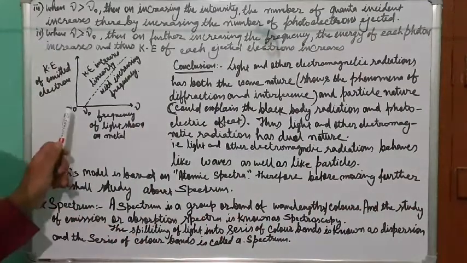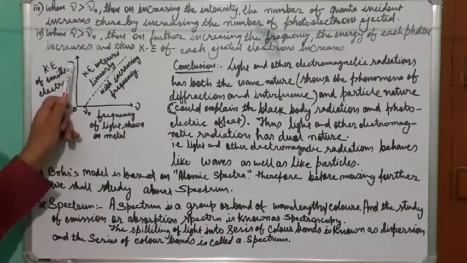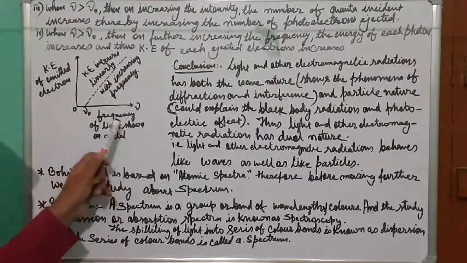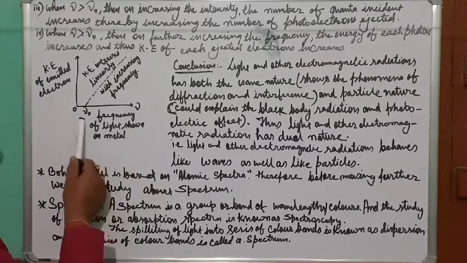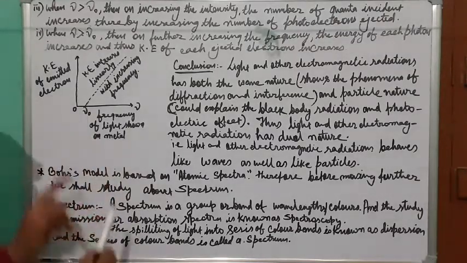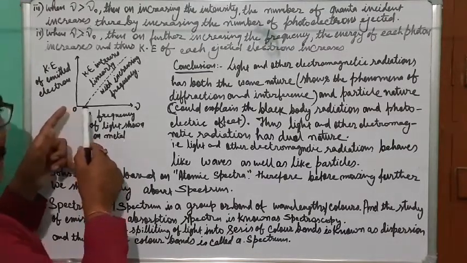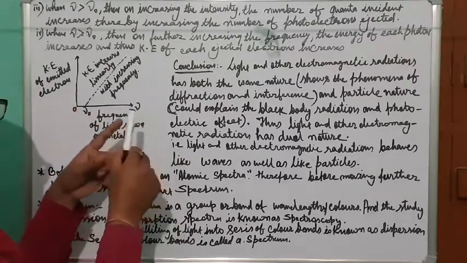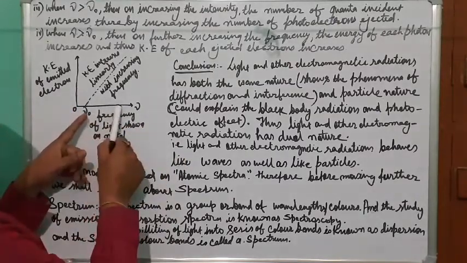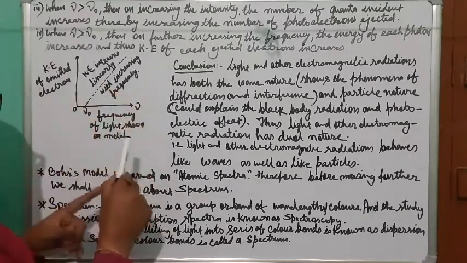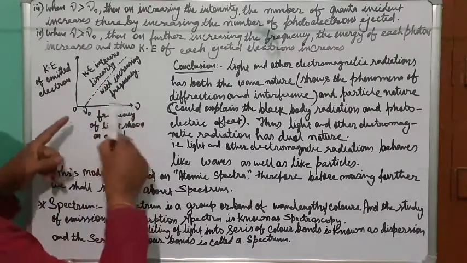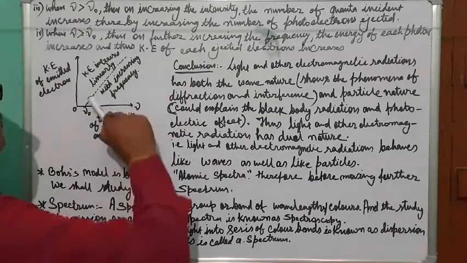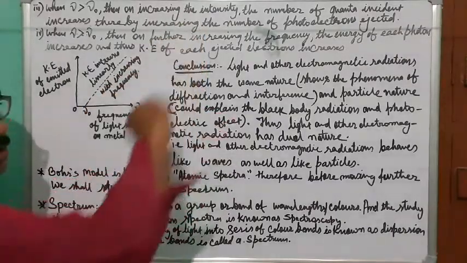You can see in this graph, along the y-axis the kinetic energy of the emitted electron is depicted, and along the x-axis the frequency of the light has been depicted. And this is nu naught, the threshold frequency, because up to this frequency the energy is utilized for the ejection of the electron. Once the electron is ejected, it needs kinetic energy, so whatever the frequency you are increasing will increase the kinetic energy. We have taken different frequencies and different kinetic energies, plotted a graph, and we are getting a straight line graph.